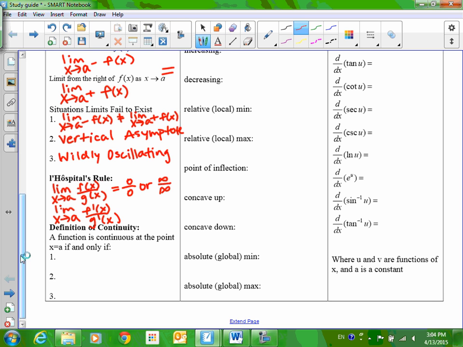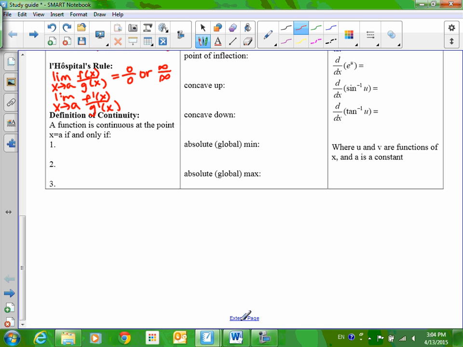Okay, definition of continuity. We talked about this. The limit as x approaches a of f of x has to exist. What does that imply about the one-sided limits? The left-sided limit and the right-sided limit have to be equal.